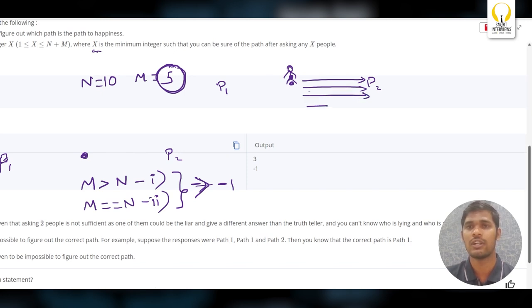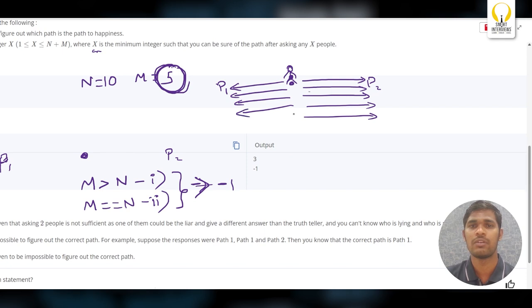He is telling false. Can you conclude? After 5 people are telling Peter will go to happiness, will you trust it? You don't trust it because you don't know whether these 5 are telling true or false. So the next person is telling P1. Now when the next person is telling P1 will go to happiness, what can you conclude?